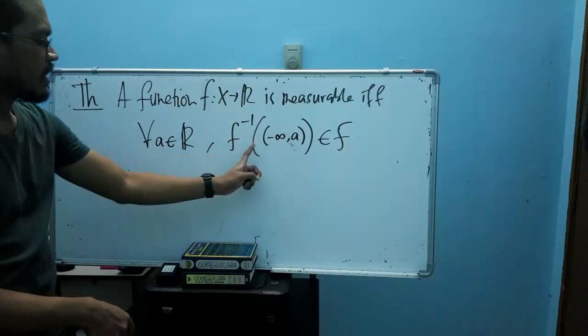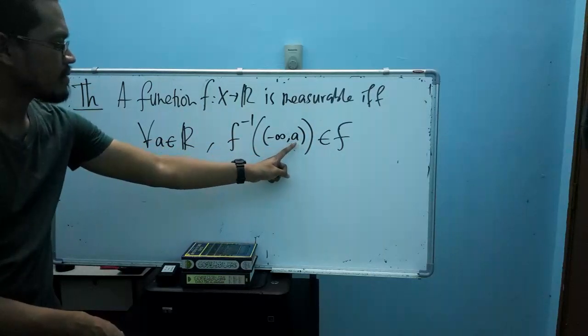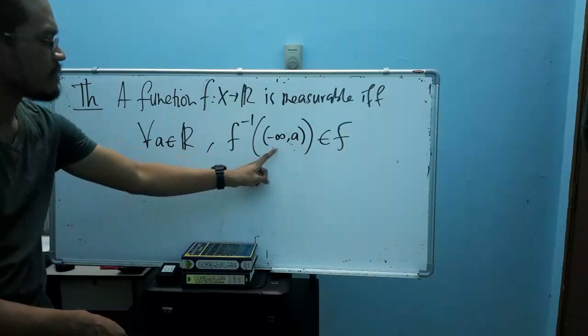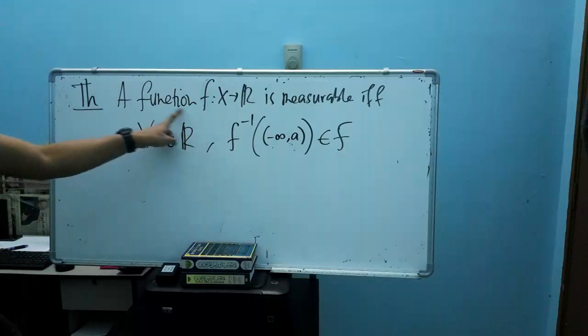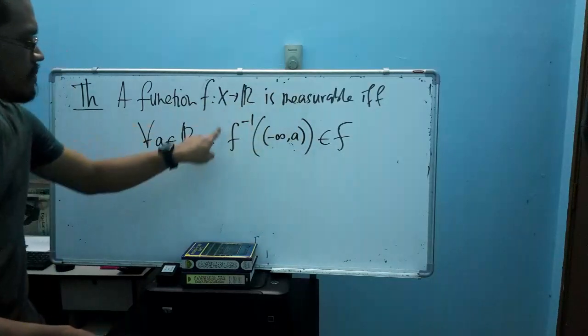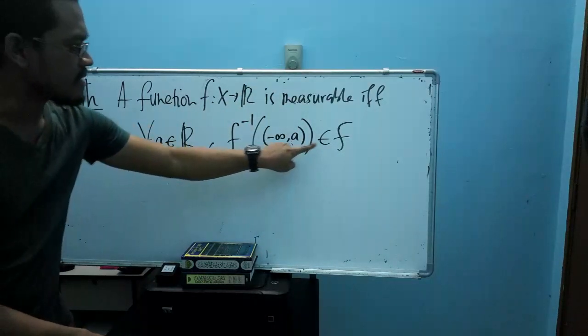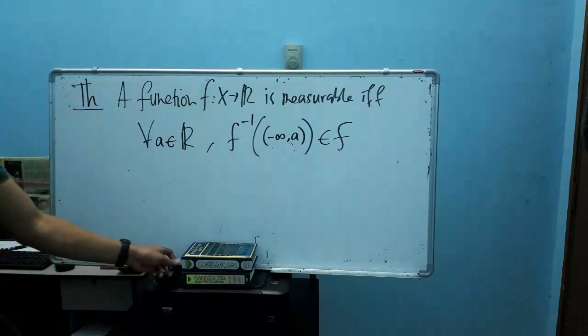We need to consider the pre-image of all subintervals where our a takes all values of the real numbers. If the pre-image of all these subintervals is an element of our algebra, then we say that our function is measurable.